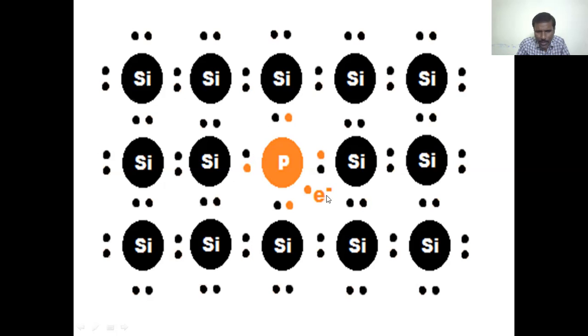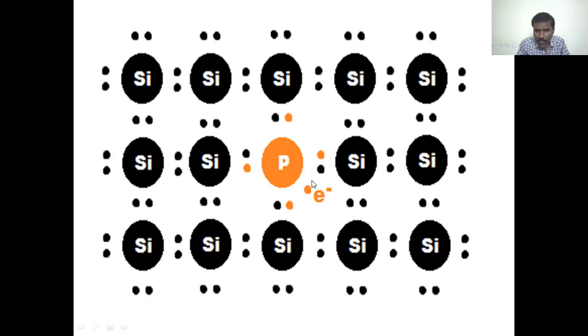But there is another electron of the phosphorus atom which is free. There is no bonding for this electron, so it is called a free electron.